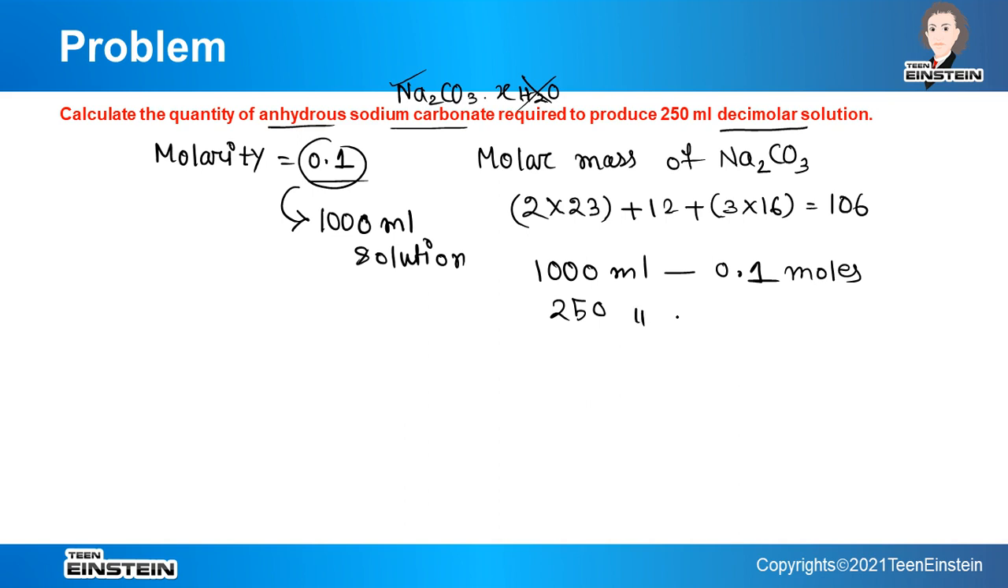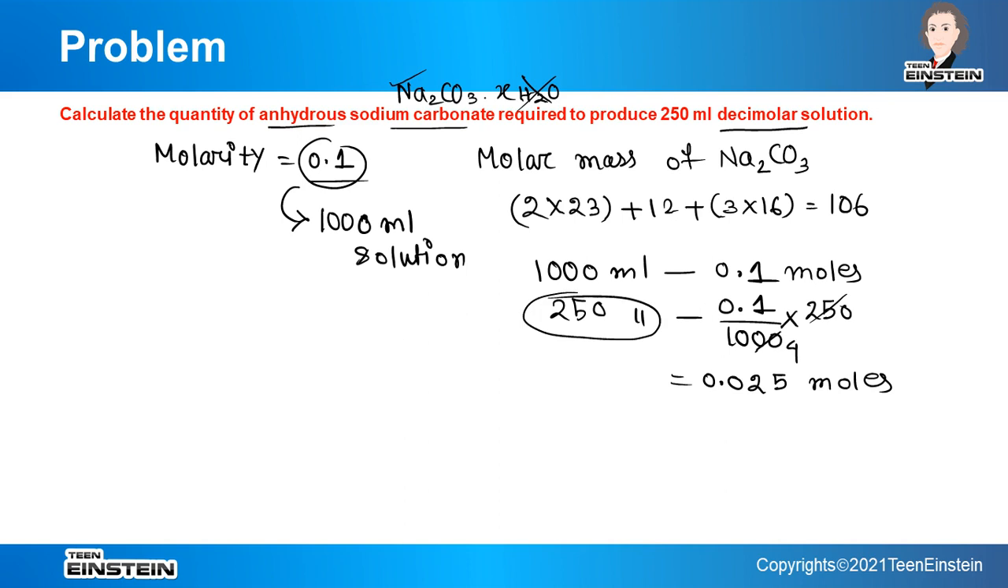So 250 ml will contain how many moles? It is 0.1 divided by 1000 multiplied by 250. Now this is 4, so 0.1 by 4 will be 0.025 moles. Now we know the number of moles of Na2CO3 present in 250 ml, and we have to just convert it to weight, because we know the molecular weight. This is the molecular weight. So number of moles is basically given weight divided by molar mass.